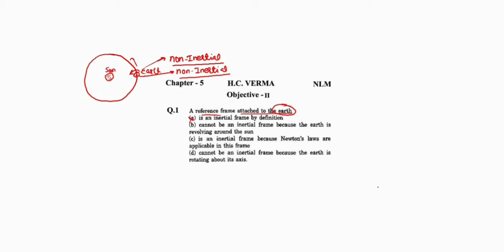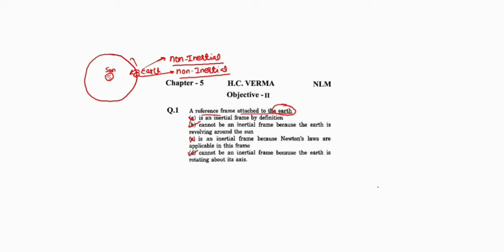Cannot be an inertial frame because the earth is revolving around the sun. This is right. Is an inertial frame because Newton's laws are applicable in this frame. This is also wrong. Cannot be an inertial frame because the earth is rotating about its axis. This is also correct. So B and D, there are two correct options. Okay. Let's move on to the next question.